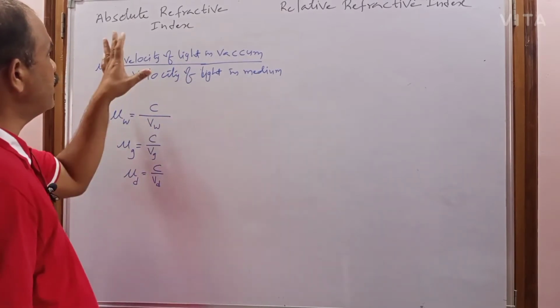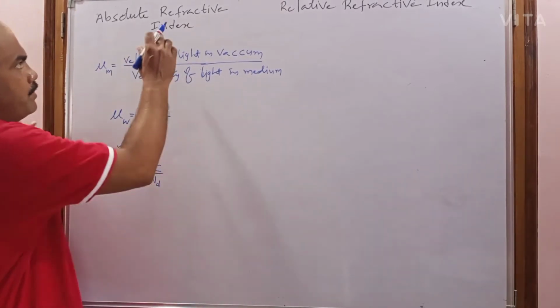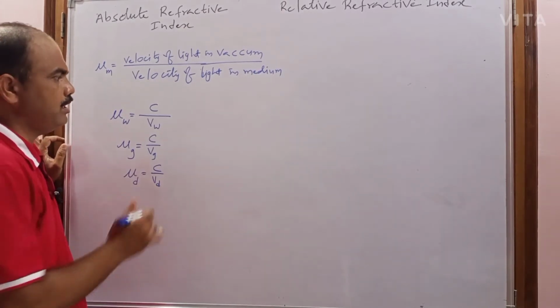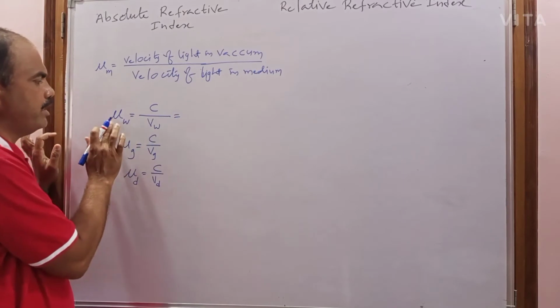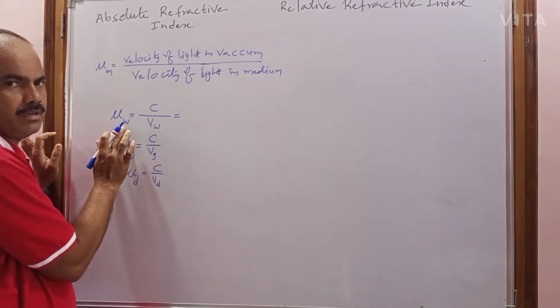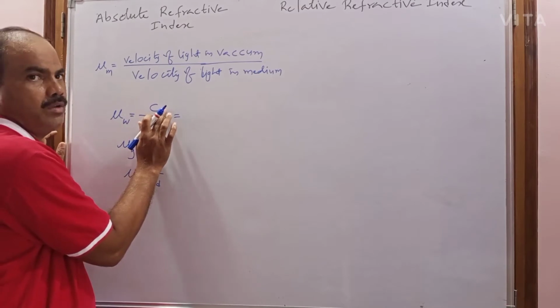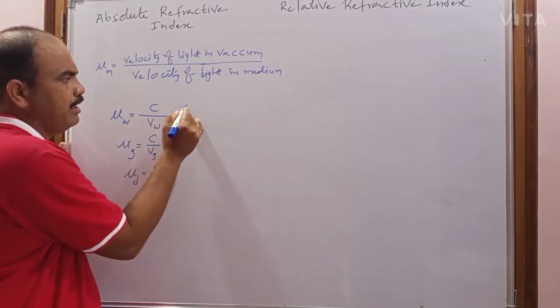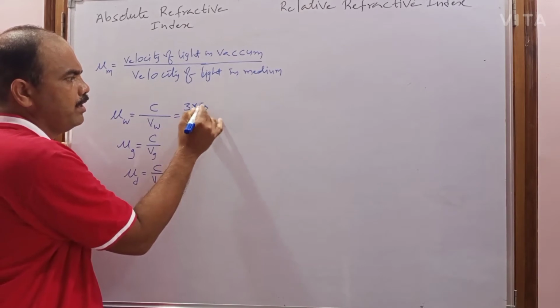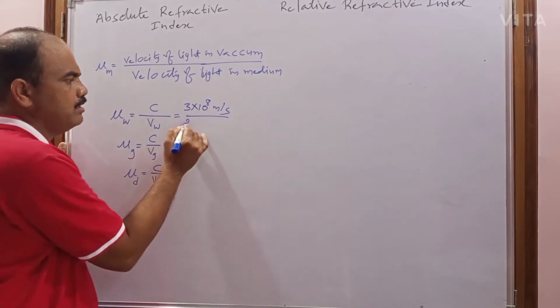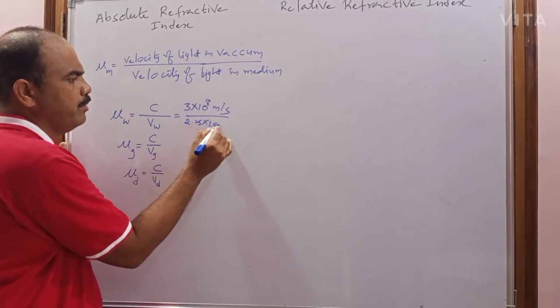This is about the absolute refractive index. But the absolute refractive index does not have units and dimensions. How can you say that? For example, I want to find the absolute refractive index of water. You find it by dividing the velocity of light in vacuum by the velocity of light in water. The velocity of light in vacuum is 3 into 10 power 8 meter per second, and the velocity of light in water is 2.25 into 10 power 8 meter per second.